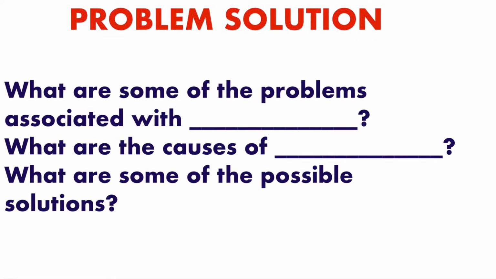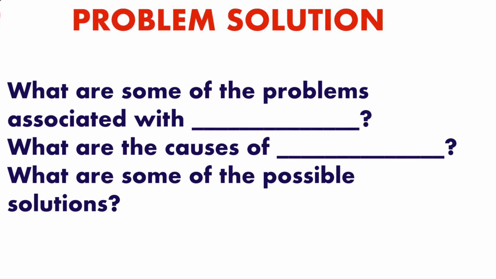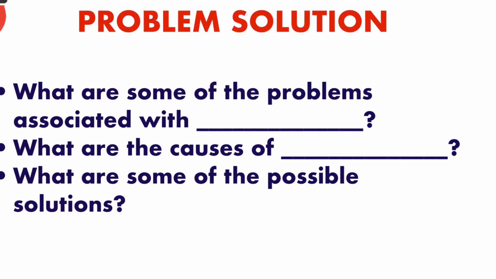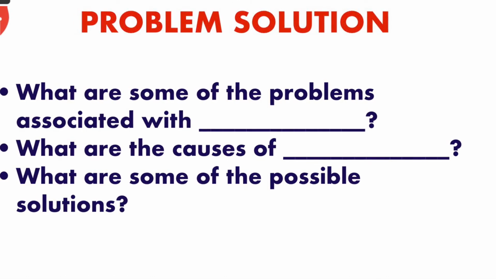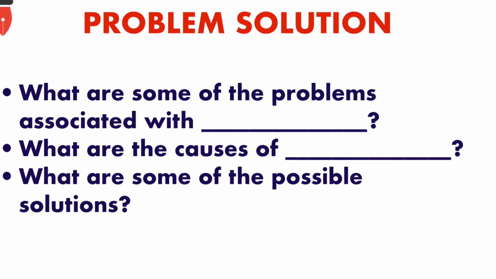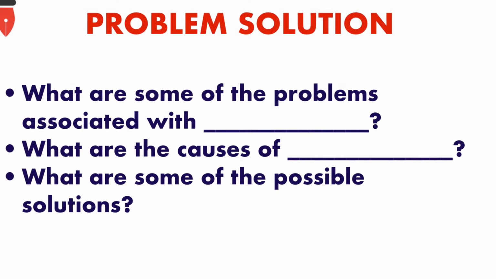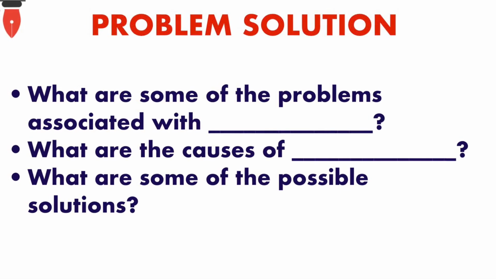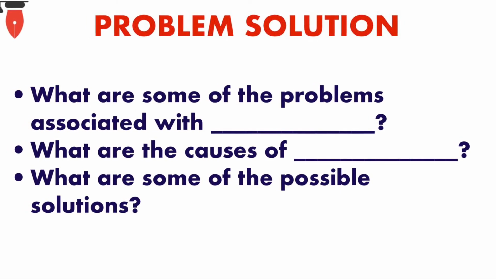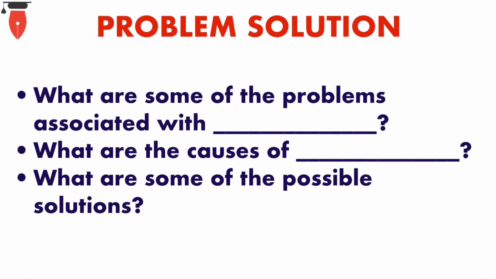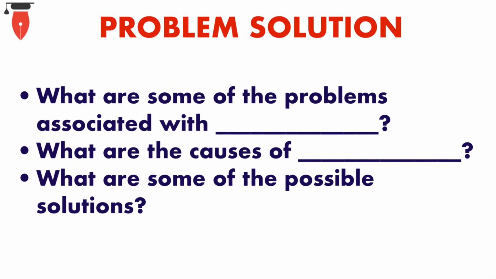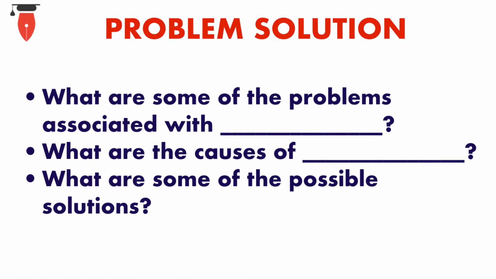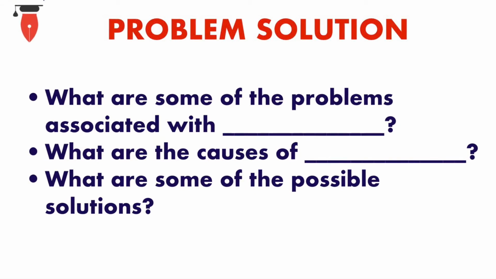The second type is problem solution essay. Here, the questions that come along with the prompt would look like, what are some of the problems associated with dash? In this case, in the blank, you will find a problem that is mentioned in the prompt. What are the causes of dash? So again, in the dash, there will be a problem that is coming in the prompt written. What are some of the possible solutions?